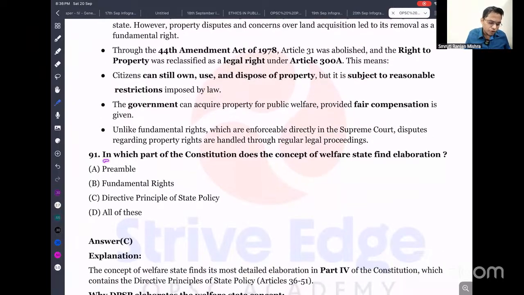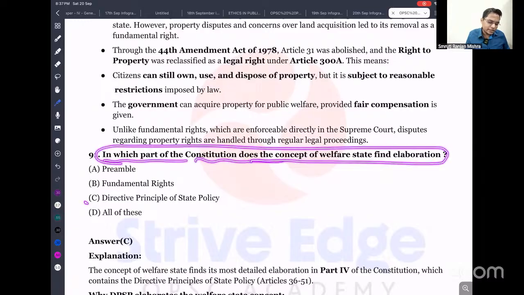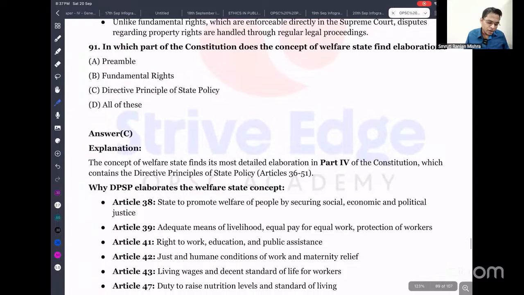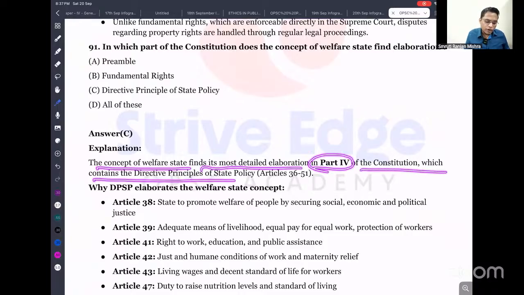So next important question: in which part of the Constitution does the concept of welfare state find its elaboration? Again, it is the Directive Principles of State Policy. You have seen multiple questions from fundamental rights, from DPSP, and from the basic structure of the Constitution. They are asking repeatedly, so you have to give more emphasis to this portion. The concept of welfare state finds its most detailed provision in Part 4 of the Indian Constitution, which contains the DPSP.